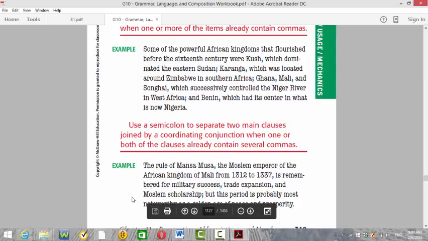The rule of Mansa Musa, the Muslim emperor of the African Kingdom of Mali from 1312 to 1337, is remembered for military success, trade expansion, and Muslim scholarship; but his period is probably most noteworthy as a golden age of peace and prosperity. So instead of putting a comma here, he put a semicolon just to avoid confusion.